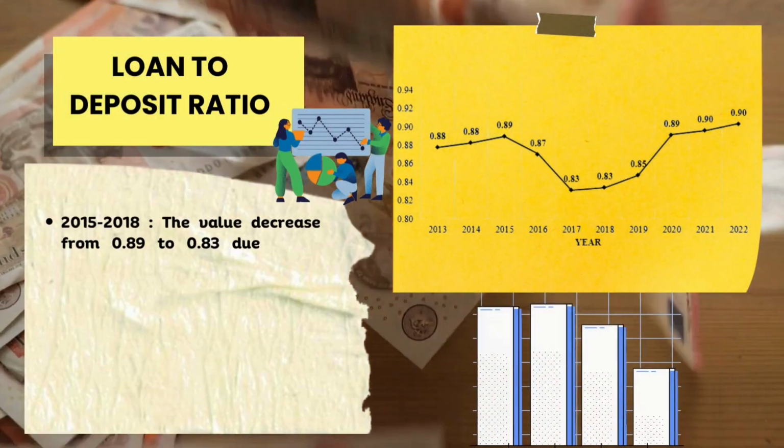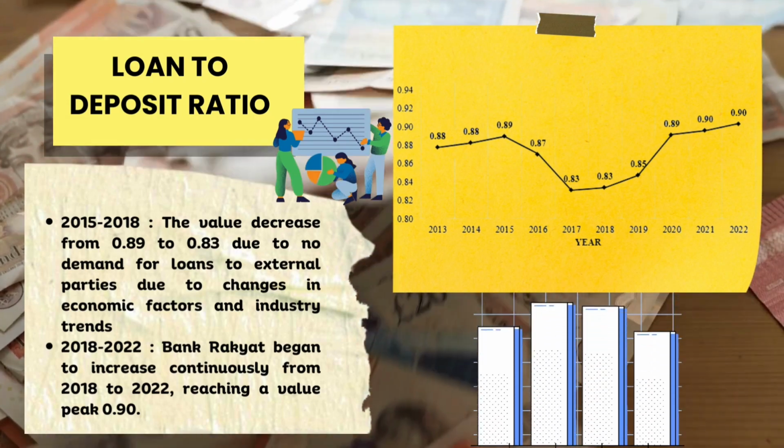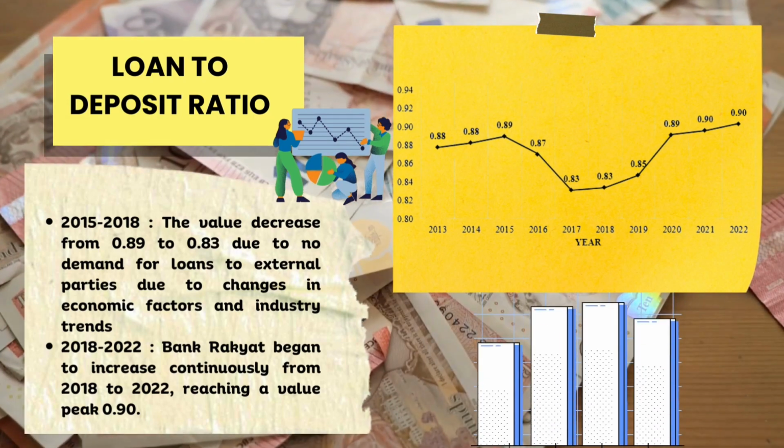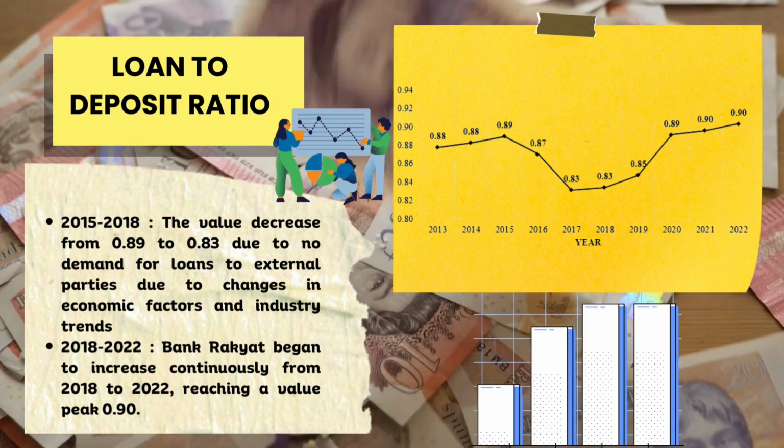Another ratio is debt to total assets. In 2013, the value increased from 1.82% to 3.39% in 2014. This is because Bank Rakyat has made more loans to finance the bank's operations.